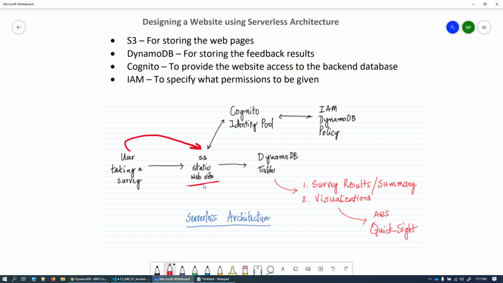This website is going to be static and will be collecting data from the users. It is like a feedback system, and this feedback system will not have any authentication. However, because we need to write the data to DynamoDB, we'll be using an Amazon Cognito Identity Pool. The identity pool is created using Cognito, and then Cognito is going to have an IAM policy.